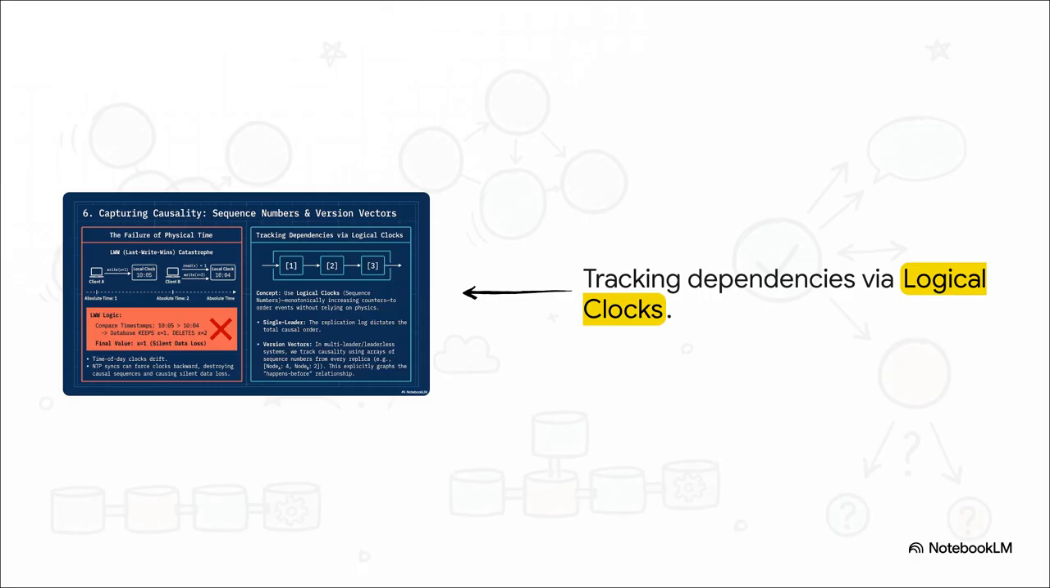Now, to actually track this causality, we have to completely throw away the concept of physical time. Time-of-day clocks drift. NTP synchronizations can literally force a server's clock to jump backwards, which causes silent, unrecoverable data loss in last-write-wins scenarios. You definitely don't want that. Instead, distributed systems rely on logical clocks, which are essentially just monotonically increasing sequence numbers and version vectors to explicitly map out dependency graphs. This completely untethers us from the messy unreliability of physical clocks.